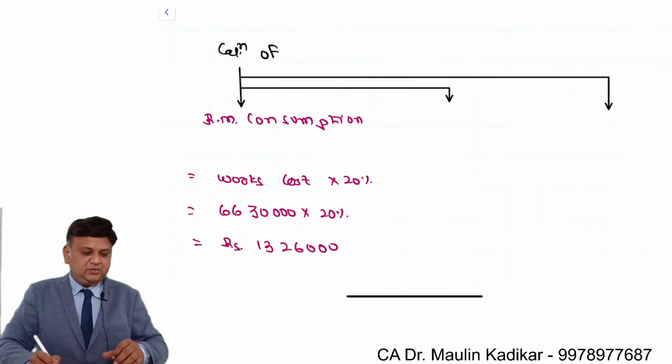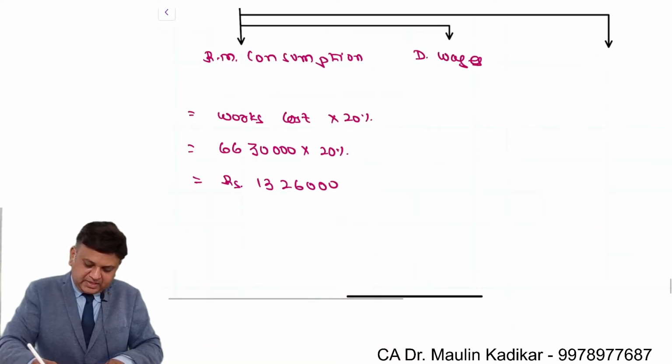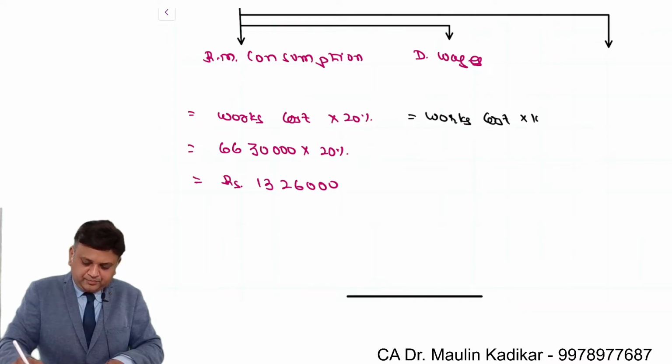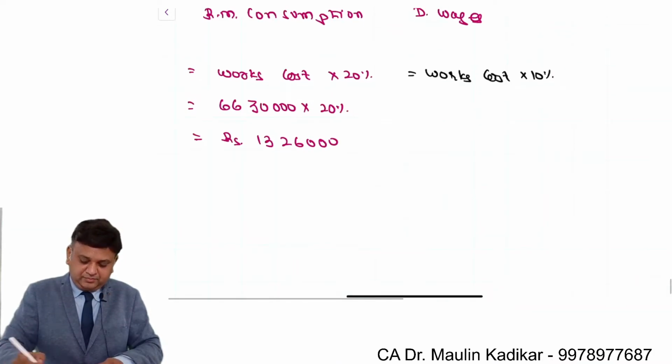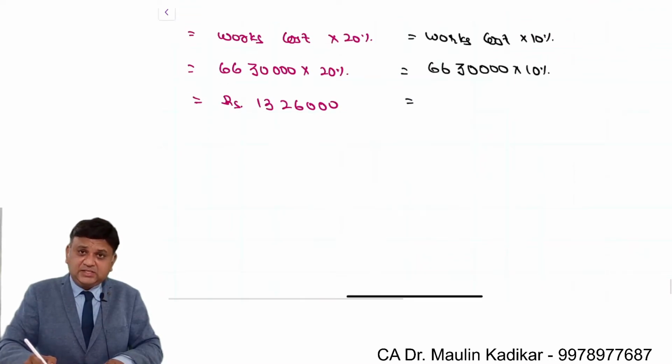Next is calculation of the direct wages. It is again works cost into 10%. What is works cost? 66 lakh 30,000 into 10%, 6 lakh 63,000.